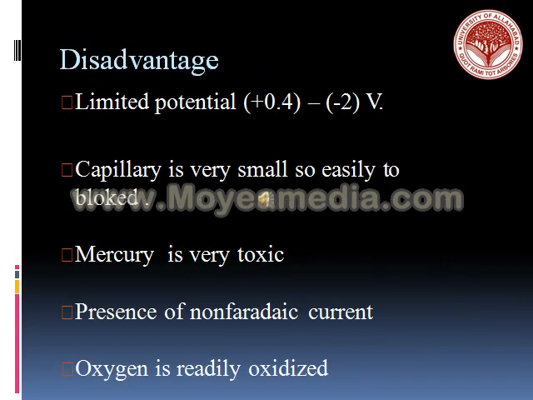The disadvantages of the dropping mercury electrode are that it has a limited potential range, and the capillary is very small, as a result of which clogging occurs, which leads to malfunction. Mercury, as you know, is very toxic. The presence of non-Faradaic current is also there, and oxygen is readily oxidized. So these are the disadvantages of using a dropping mercury electrode.